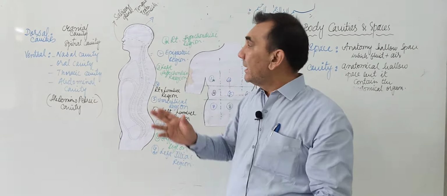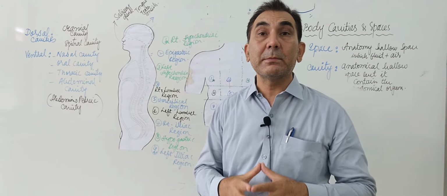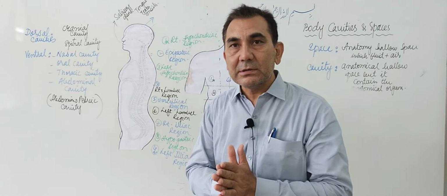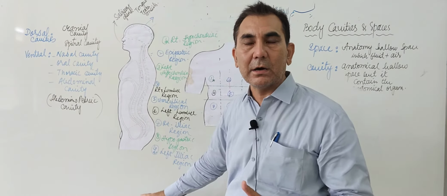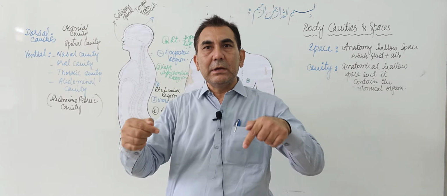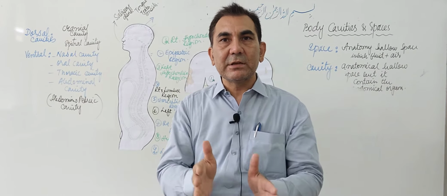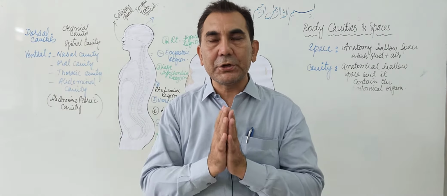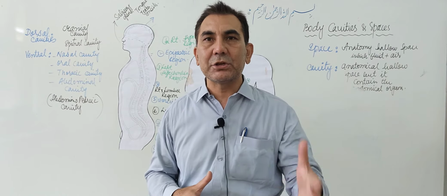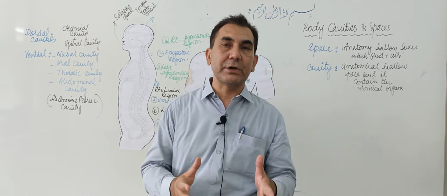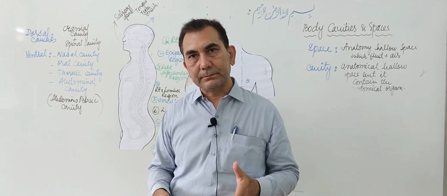Inside the spinal cavity, the subarachnoid space is present, which surrounds the brain and also the spinal cord. It is present between the pia mater and the arachnoid layer, and it contains the CSF fluid. This CSF fluid protects the brain and the spinal cord from external shock, it also supplies nutrients, and it also excretes the waste products from the brain and spinal cord.